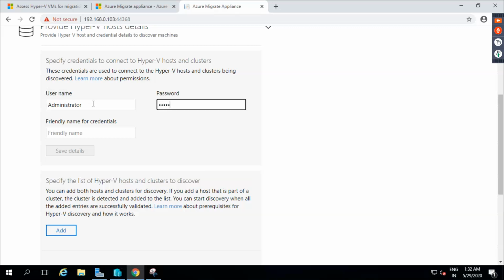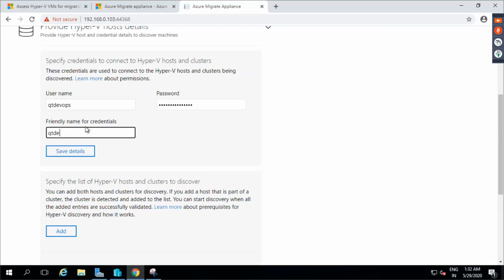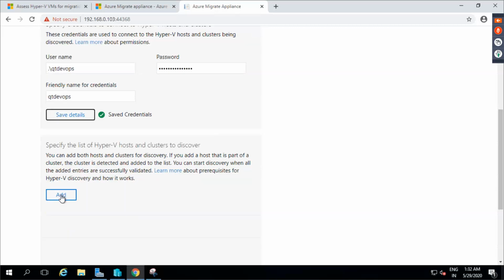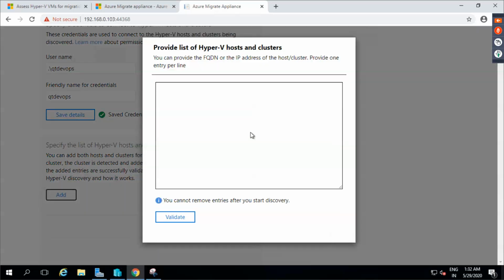Okay, password. Oh, my username is not administrator on the Hyper-V host. For friendly name also I'm giving it as Qt DevOps. Save details.